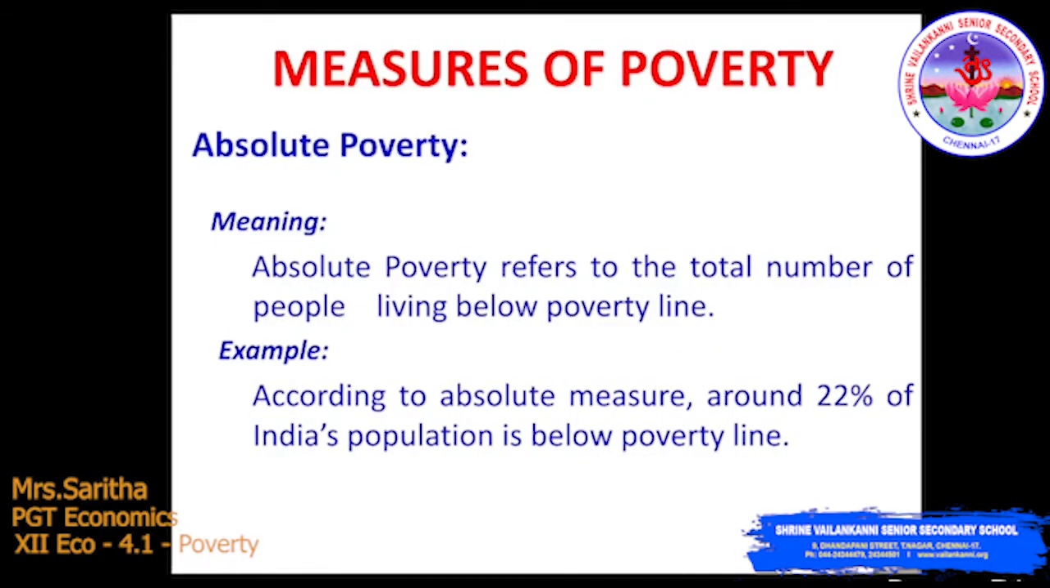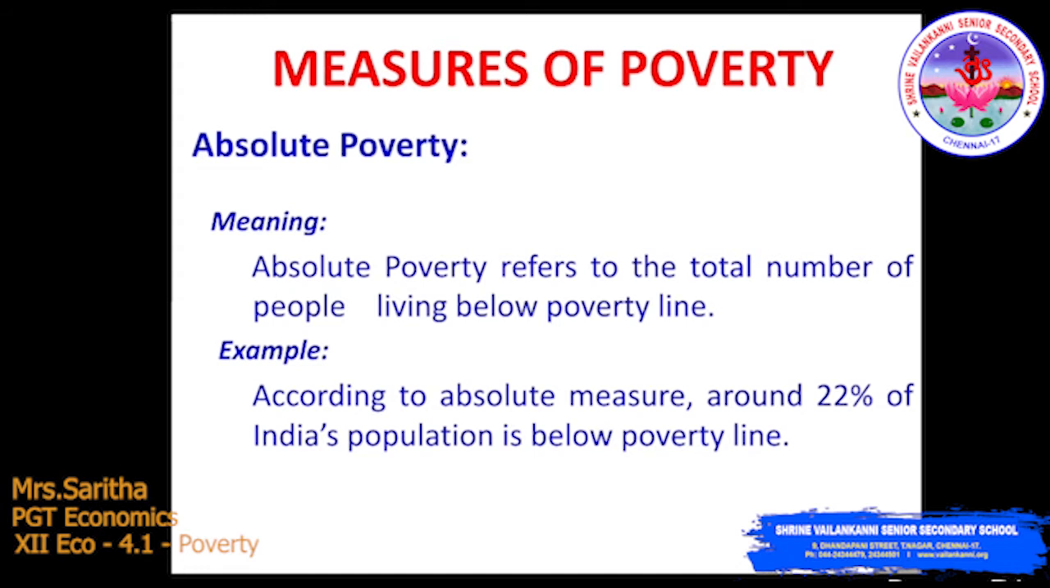Students, today I am just going to start with the measures of poverty. First, in these measures of poverty, we have to determine the extent of poverty. What are those two? One, absolute poverty. Second, relative poverty. I have just told you what is meant by absolute poverty. Absolute poverty refers to the total number of people living below the poverty line.